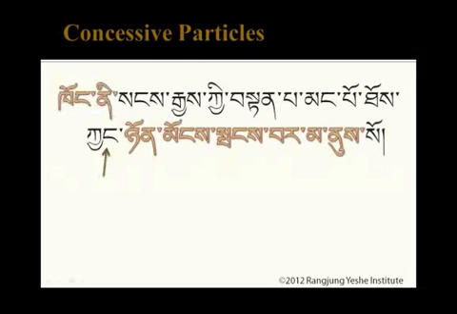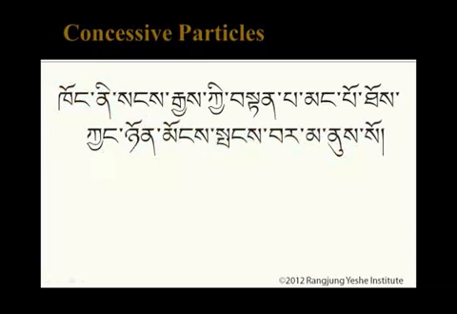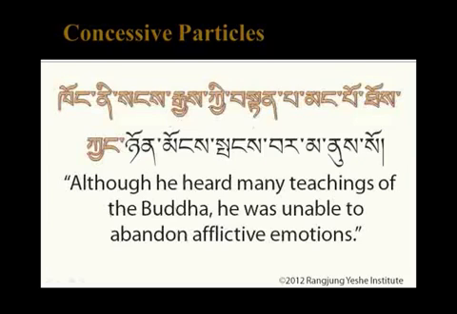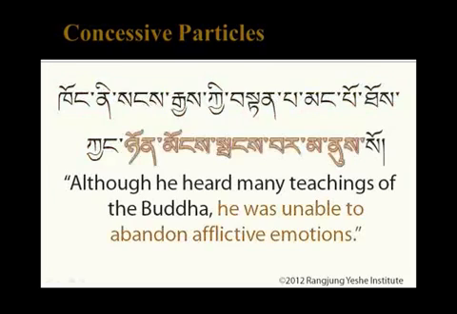Again, notice that the subject is omitted in this second sentence because it was already mentioned in the first sentence, and it can be distributed over the kyang. So, putting all of this together, we have, although he heard many teachings of the Buddha, he was unable to abandon afflictive emotions.